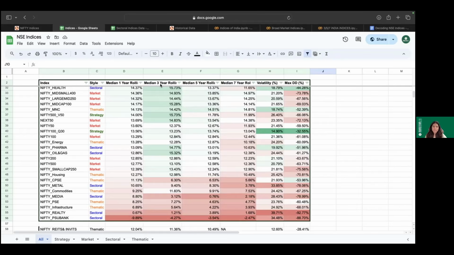What we are essentially trying to do is that the first four indicators that you look at, which capture the rolling returns, together focus on how the returns are for these indices. And risk is another important category when we have to consider where to invest or how the performance is. So we have used volatility and maximum drawdown to capture the concept of risk.